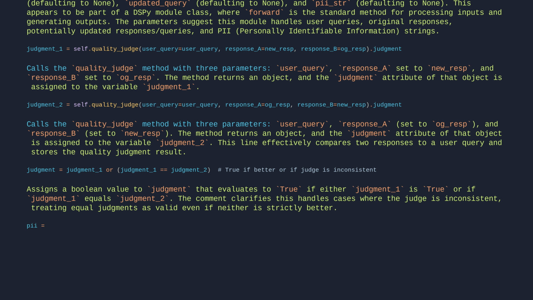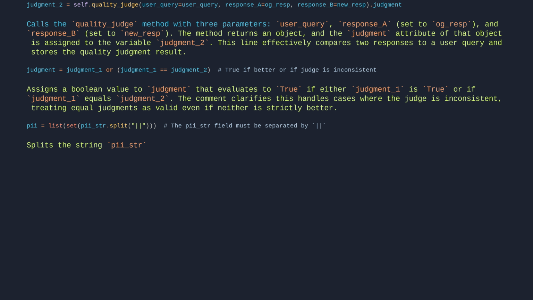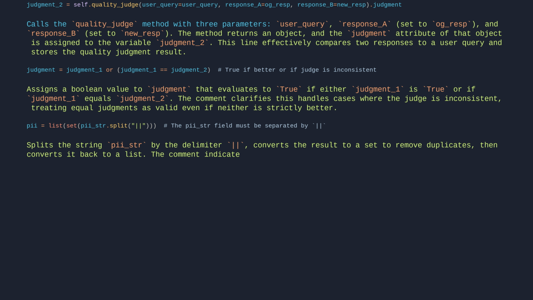PII = list(set(PII_SDR.split(...))) # the PII SDR field must be separated by a delimiter. Splits the string PII SDR by the delimiter, converts the result to a set to remove duplicates, then converts it back to a list. The comment indicates that PII SDR is expected to use a delimiter as a separator. The final value PII is a list of unique substrings from the original split.